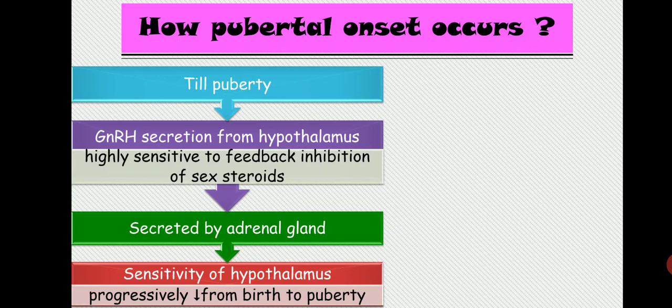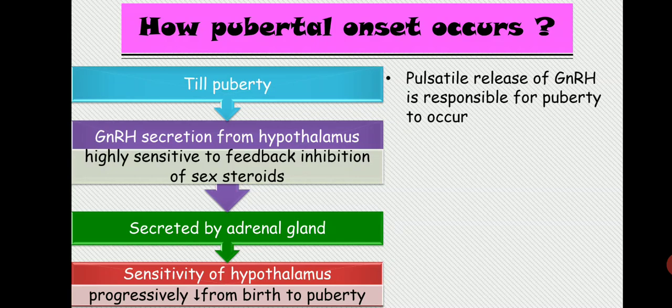Now this is one theory that is given by the Hindu Purana. Now according to Ganong, pulsatile release of GnRH is responsible for puberty to occur. Now we want this GnRH in a pulsatile manner. If you continuously infuse the GnRH, then puberty will not appear, because this pulsatile release is responsible for the increase in the secretion of LH and FSH.